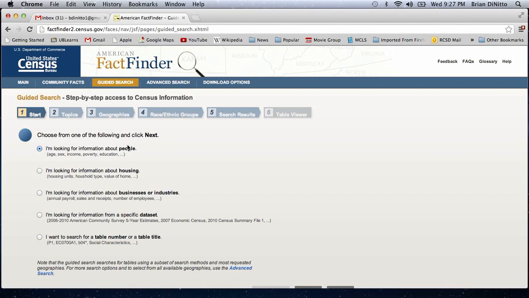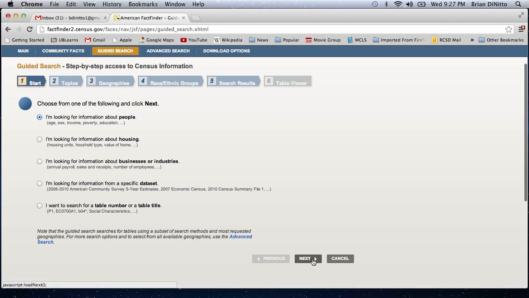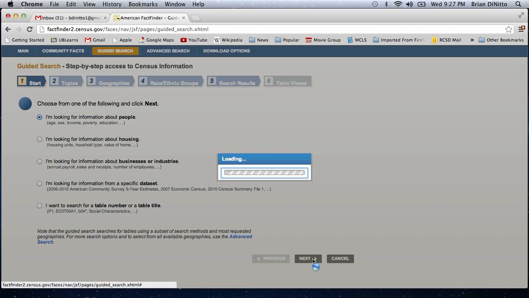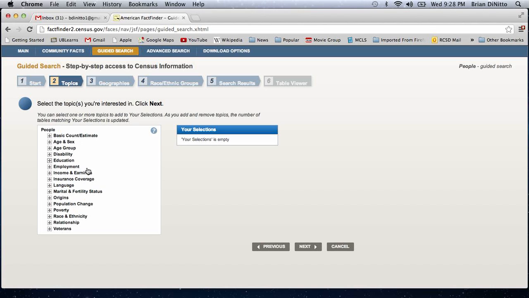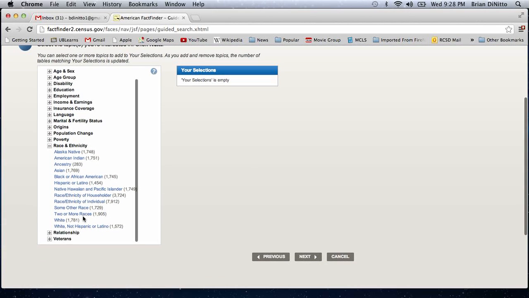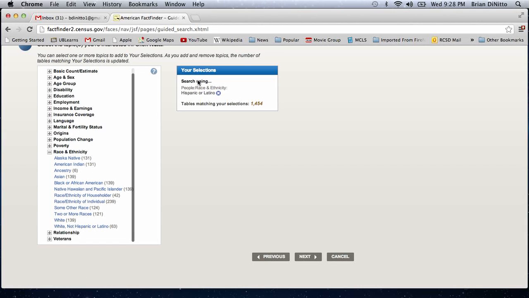Step one, you have to choose people, housing, businesses, data set, or table numbers. He's looking for specific people, so that's the first choice. Now we're going to click next. The second is topics. For topics, he's actually looking at race and ethnicity. If we look under that, we would choose Hispanic or Latino. And notice when I choose that, it puts it in a selection box. So this is one of my criteria for the search. Now we go to next.